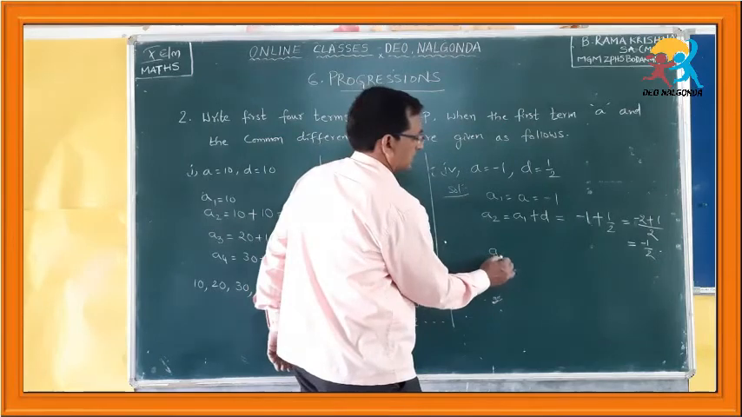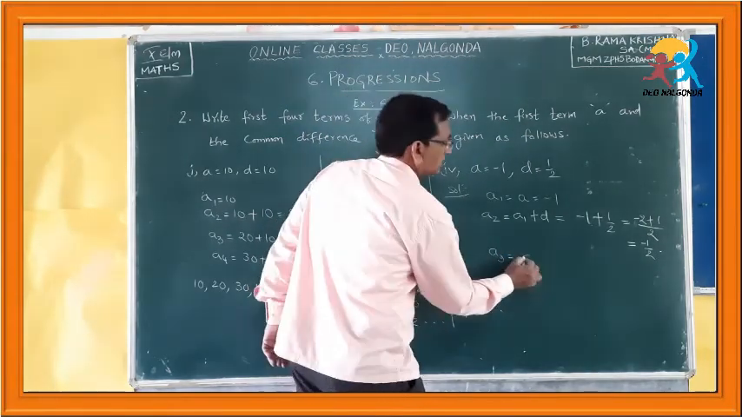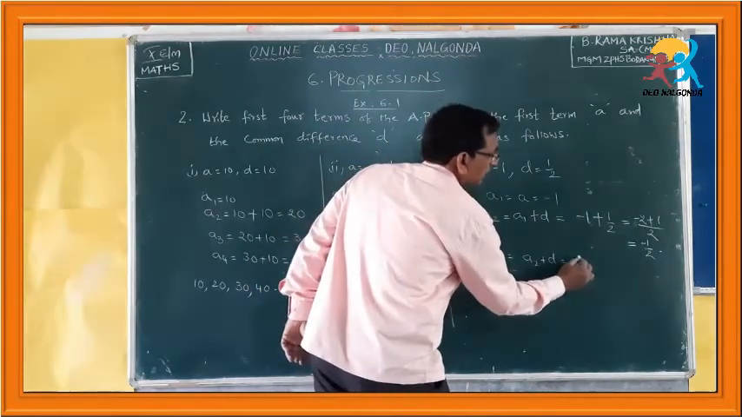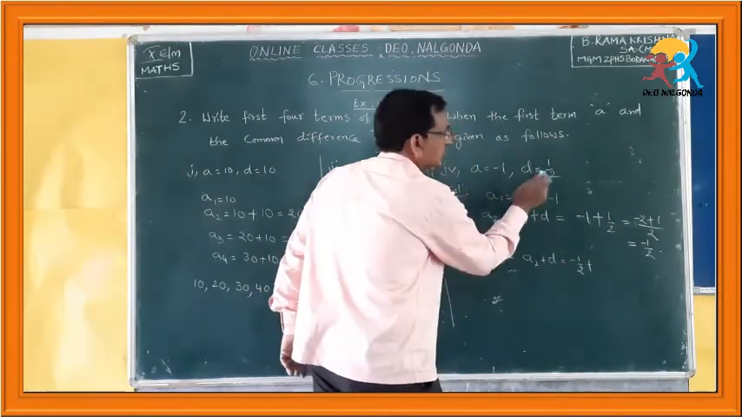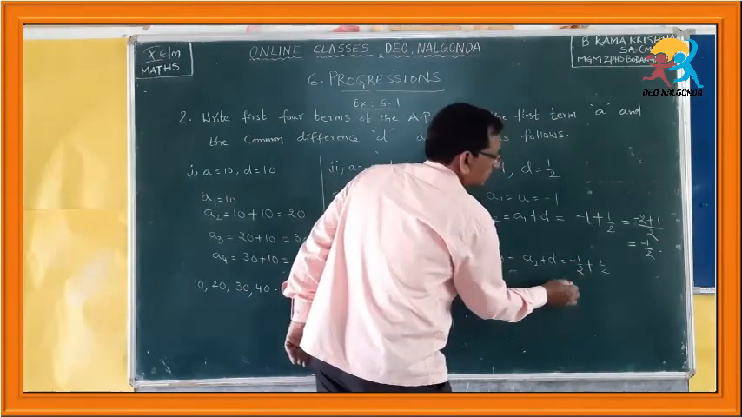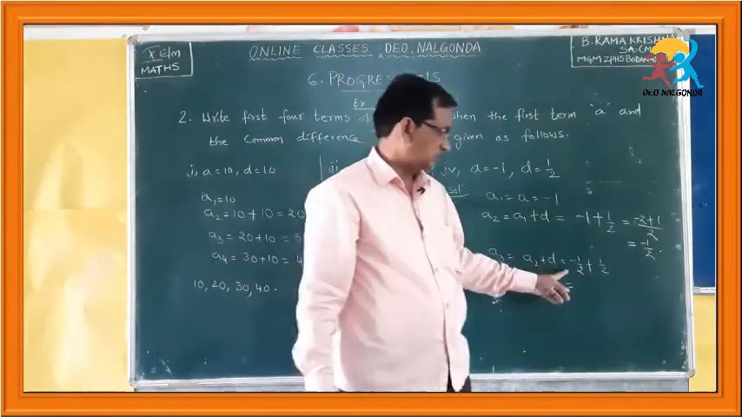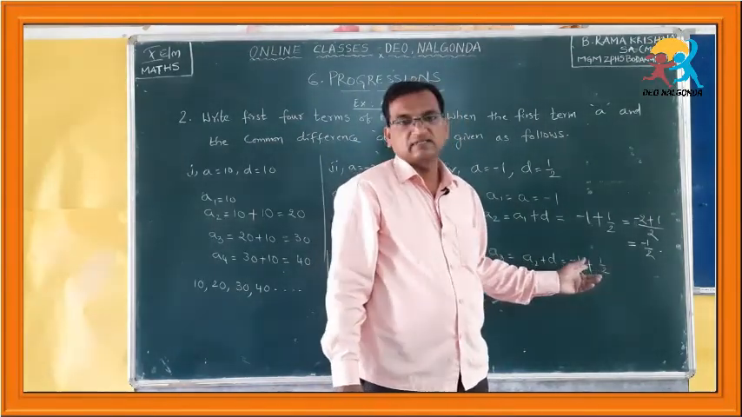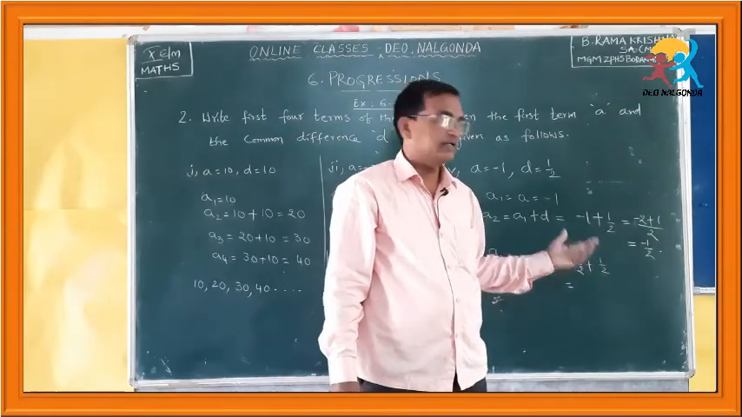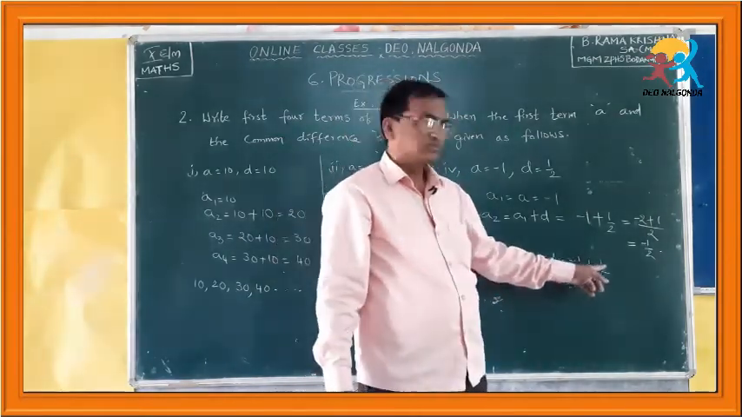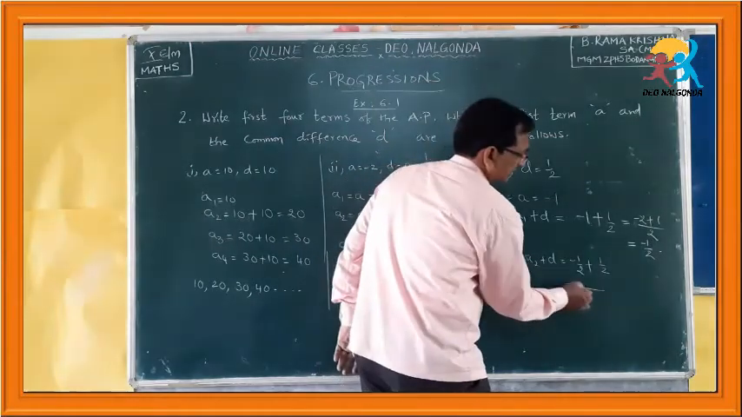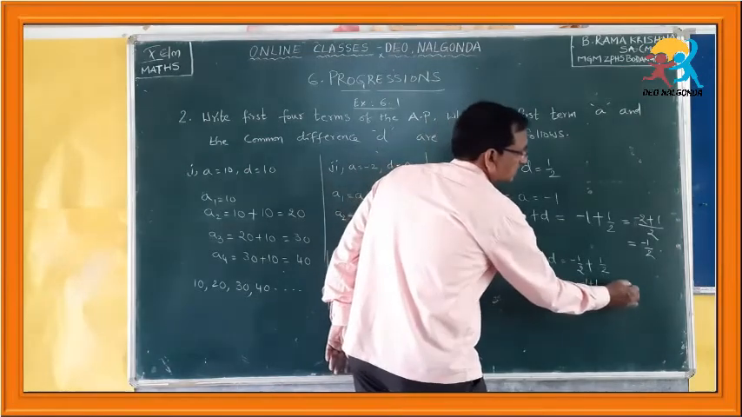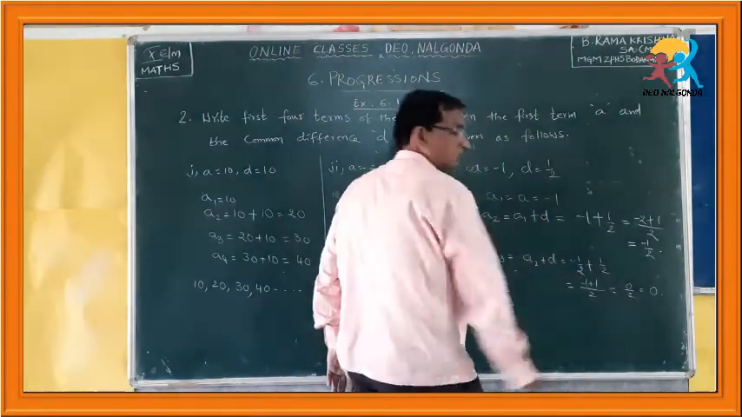Now the third one, A3 is equal to A2 plus D. What is A2? A2 is minus 1 by 2, plus D. D is 1 by 2. How much do you get? This is minus 1 by 2 and this is plus 1 by 2. Both are the same and having different signs, they get cancelled and you get 0. Or otherwise these two are like fractions, you know, like fractions addition. So this is minus 1 plus 1, which is 0 by 2, which is 0.